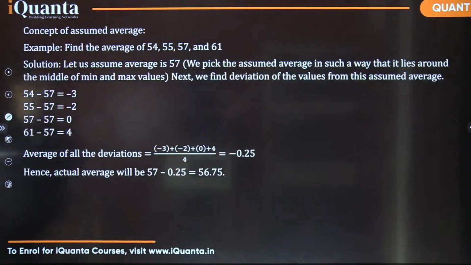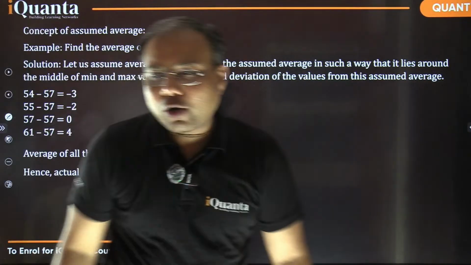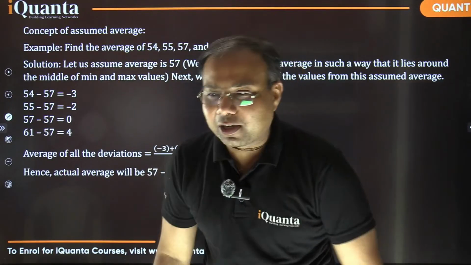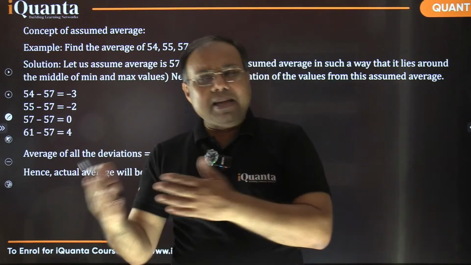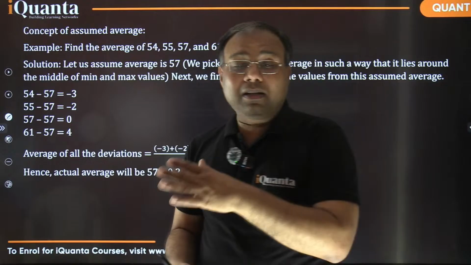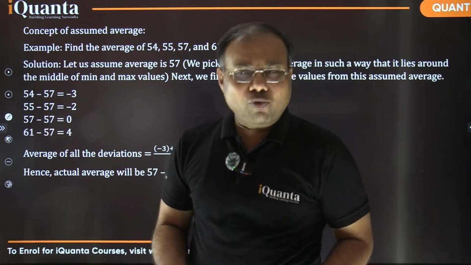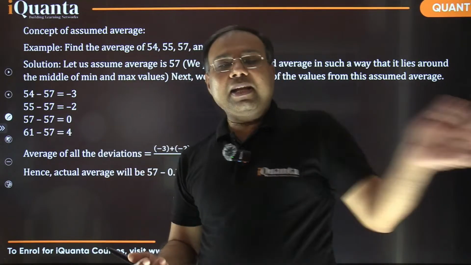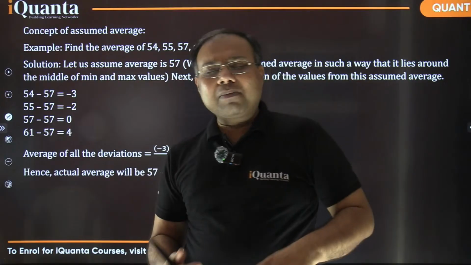Okay, let's proceed further. Now, how to find average when the terms are not following arithmetic progression? If terms are not in AP, not having any pattern as we have just discussed, how do we find average other than simply adding all the numbers and dividing by the number of terms? Can there be some other method?